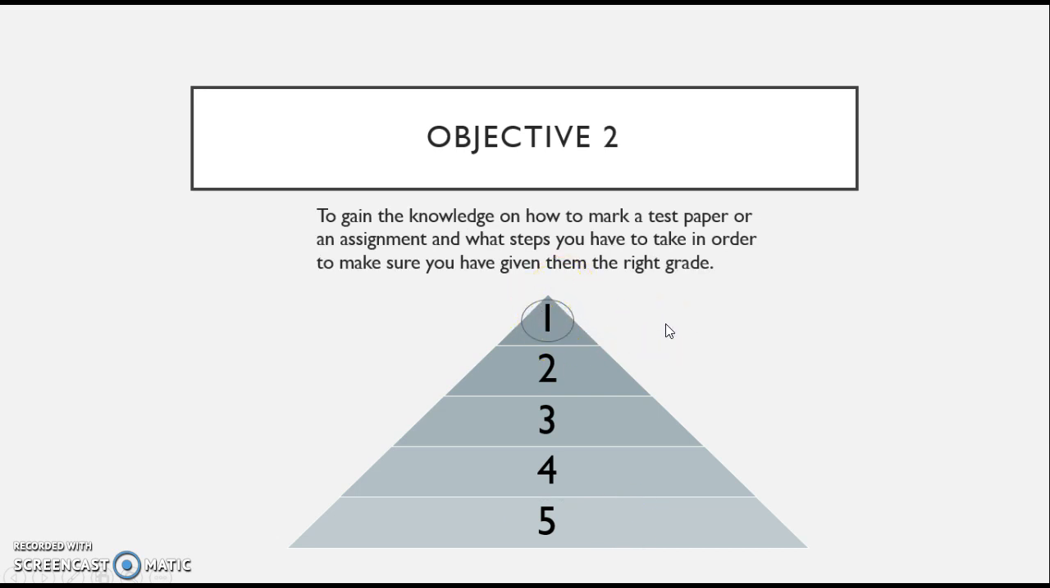The final objective was to gain knowledge on how to mark a test paper or an assignment and what steps you have to take in order to make sure you have given them the right grade. I was able to complete this objective, so I gave it a 1. I was able to complete this one because I sat in on a lower sixth form biomechanics presentation, and I was able to roughly mark the presentation alongside the teacher. Afterwards, she then taught me through her marking scheme and the final grade she was giving them.